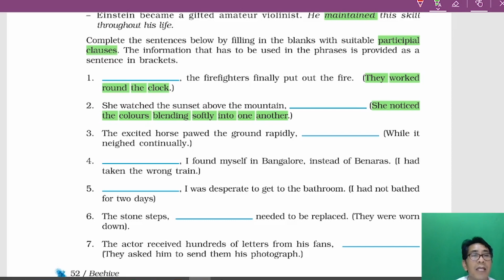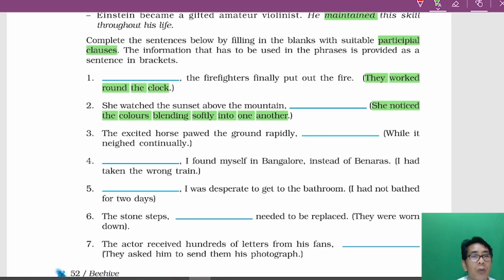Let me read the first sentence: she watched the sunset above the mountain, comma. Now, instead of notice, you have to write the participle clause. So, noticing the colors blending softly into one another. You have to write the ing form.